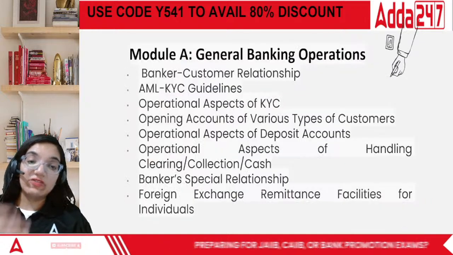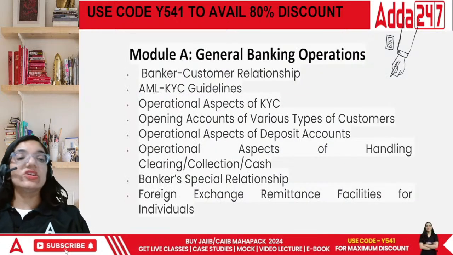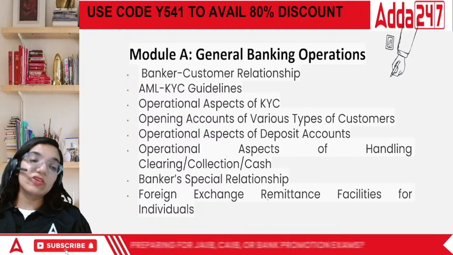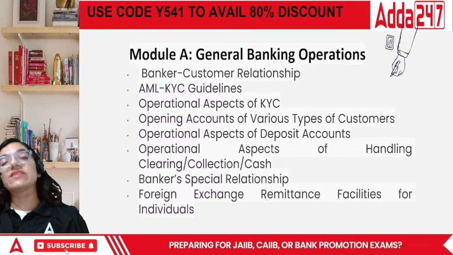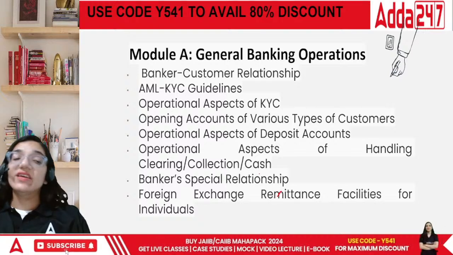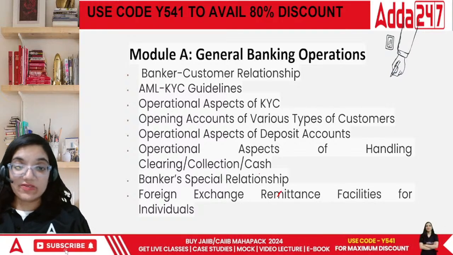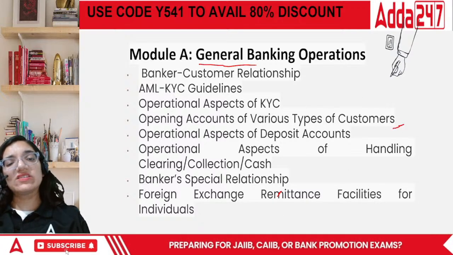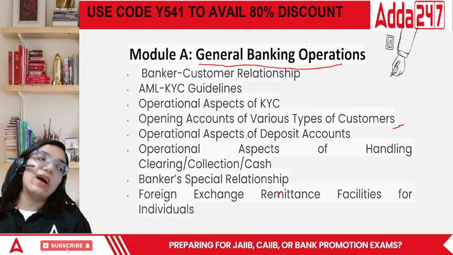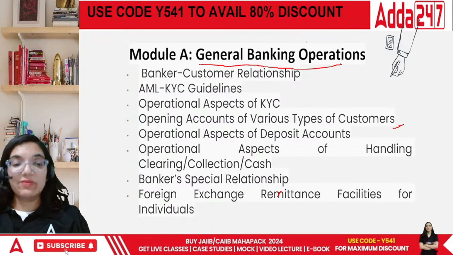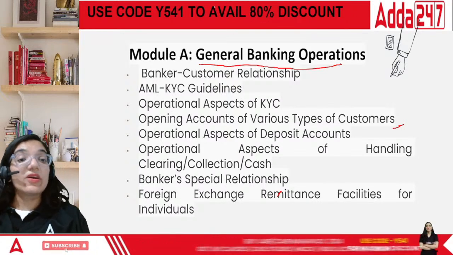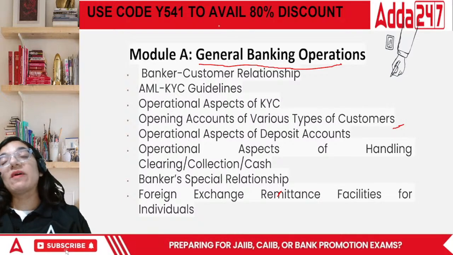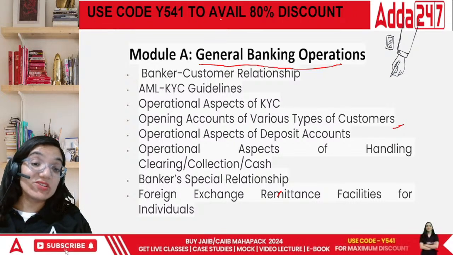Principles and practices of banking. This is your number 2 subject. This particular subject is the longest subject, 1000 pages. Easier, but it is going to take a lot of time. For example, look at this. First is general banking operations. This is what you already do in your regular work as well, but you still need to know about these things, because not every specific area is yours. You might be working in one department, but the working of other departments is also there.